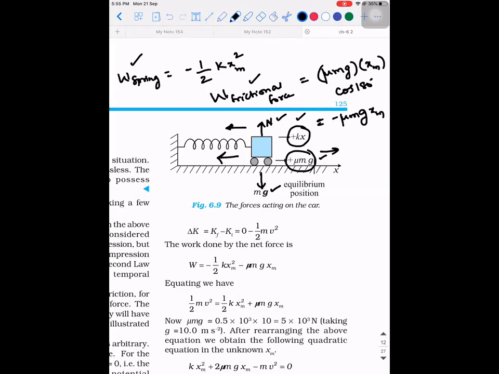They balance each other out. They are zero because the normal force is upwards and the displacement is perpendicular to it. Similarly, mg and the displacement are perpendicular. So work done by normal and work done by mg will be zero.